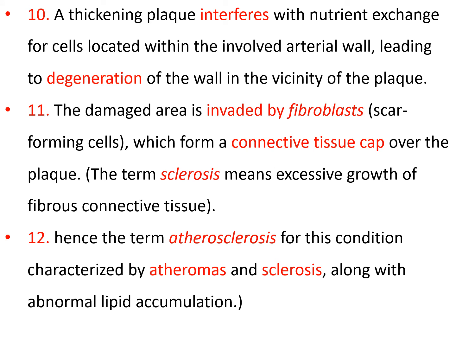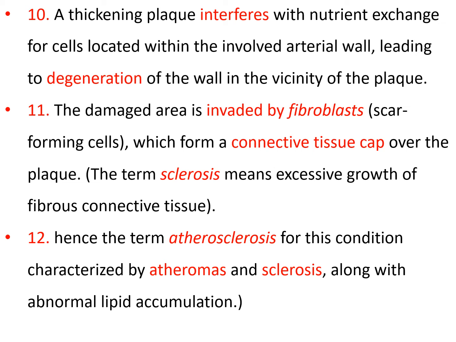Not only does the thickening plaque produce narrowing of the lumen, it also interferes with the nutrition exchange for the cells that are located within the involved arterial wall. When the cells in the arterial wall do not get nutrition, they degenerate. And this degeneration of the wall occurs adjacent to the plaque, so that the further endothelium is also damaged and the plaque extends to that area as well.